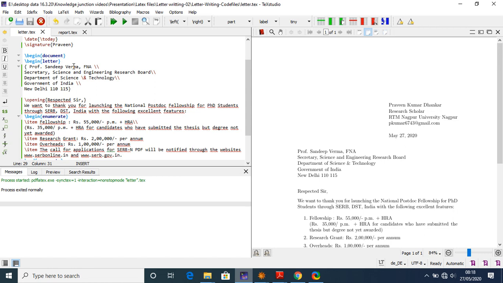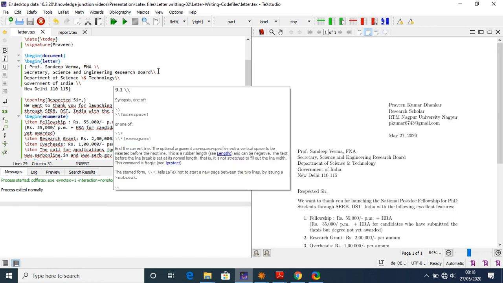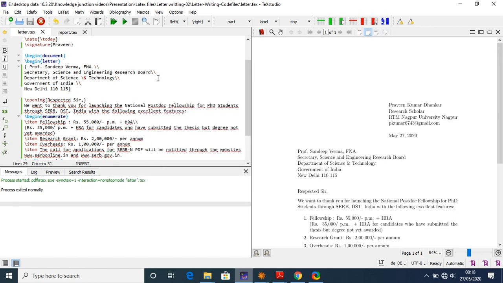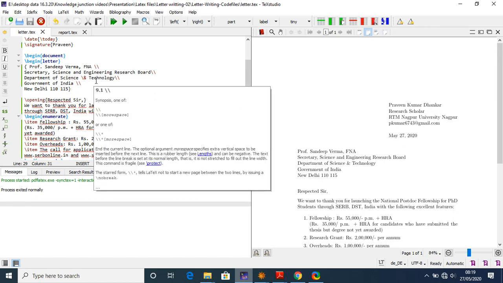So now I have to address this letter to whom. I have to write the name of the particular person to whom I am writing this letter. Here I am writing this letter to the Secretary of the Science and Engineering Research Board, which is under the Department of Science and Technology, Government of India, New Delhi.